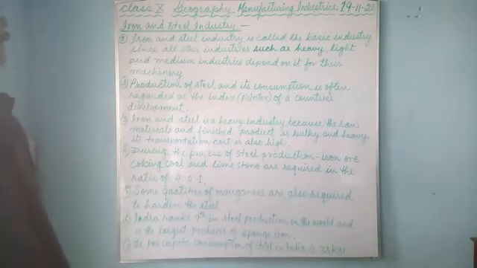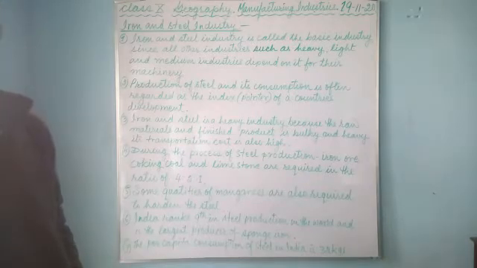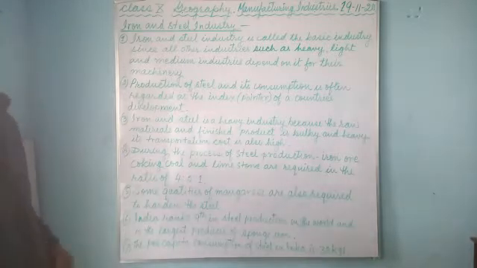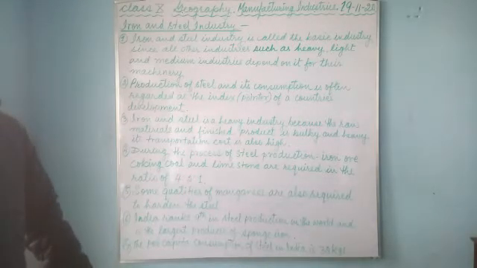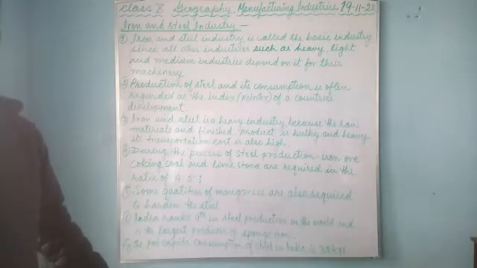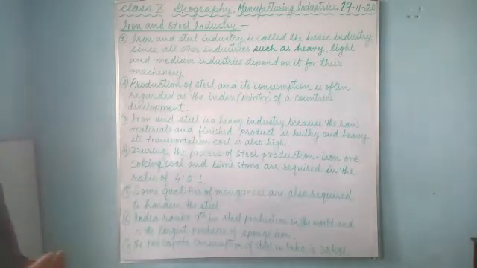We are doing manufacturing industries, and in our previous class so far we have finished agro-based industries. Here the raw materials are produced in the farm and processed in the industries, such as cotton, jute and oil seeds. So edible oil industries, these are agro-based industries we have already talked about. Now today we'll talk about mineral-based industries. In this also there are two types, metallic and non-metallic mineral-based industries. First we'll talk about metallic industries such as the iron and steel industry.